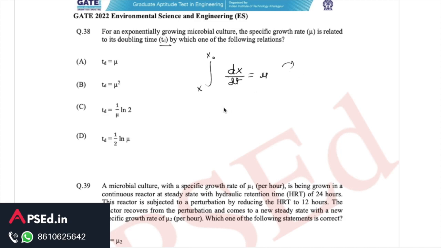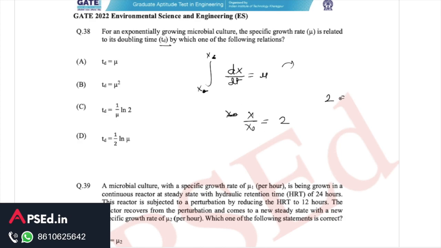But the important part here is that this is x naught and this is x. So this x upon x naught, in case of doubling, will be 2. That is, if we take from some instant at x, then the time that is required for doubling, x by x naught will be equal to 2.